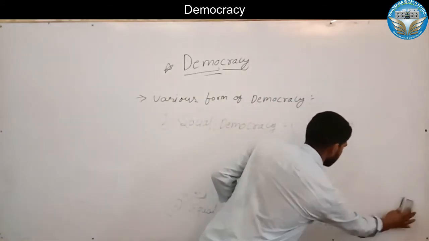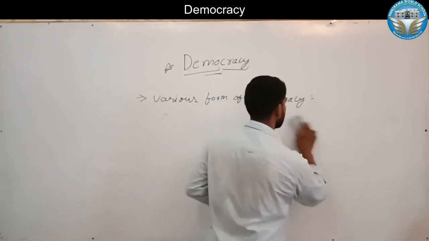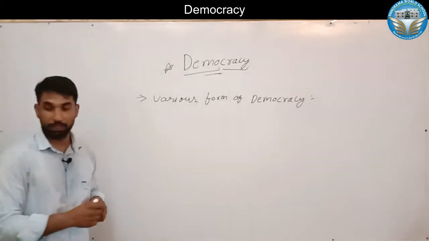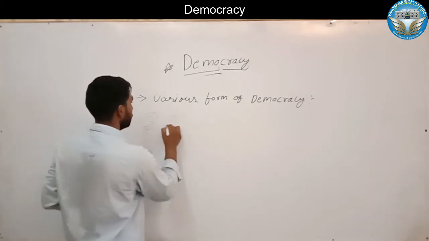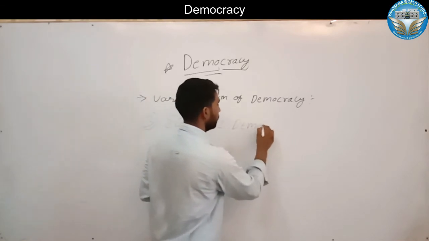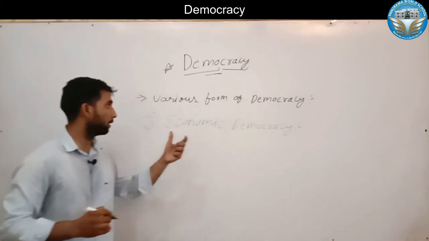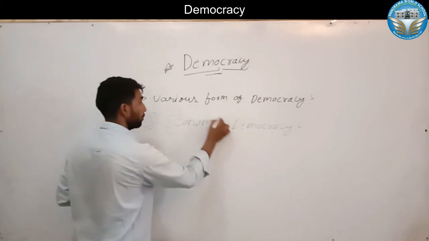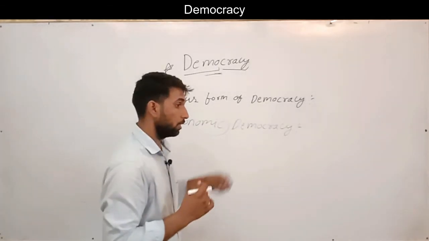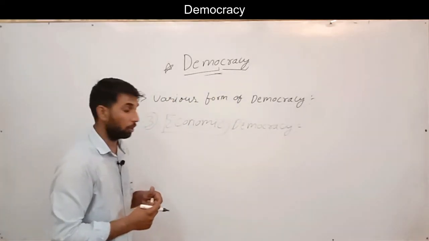Now we shall move to the third form of democracy, which is economic democracy. Economic democracy means the basis is relying on the economy, because economic development is also essential to the development of society and political development.